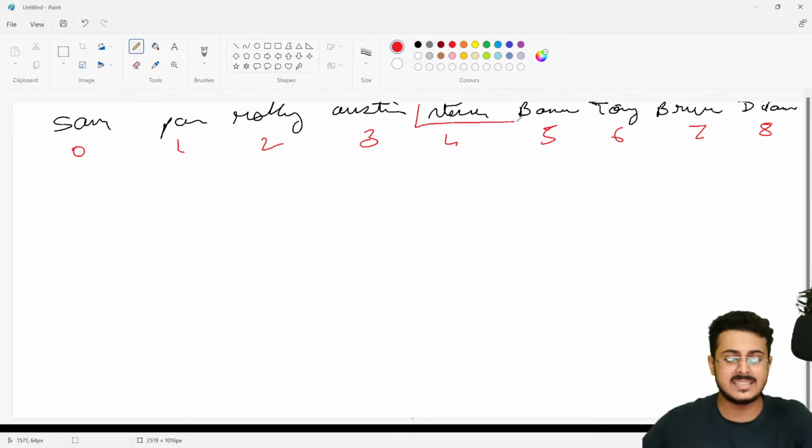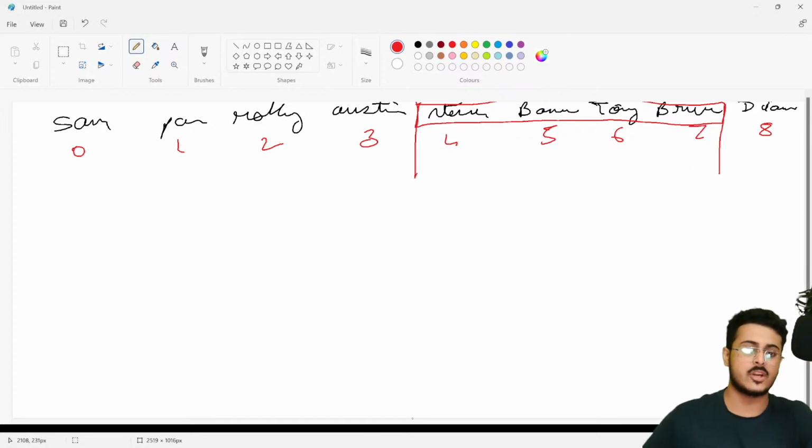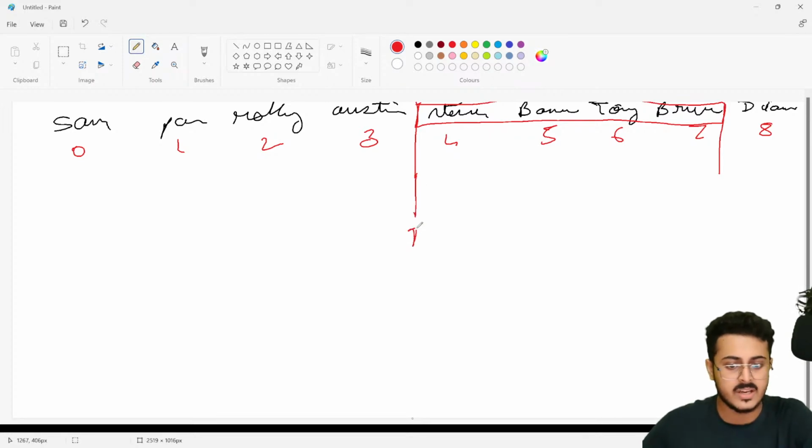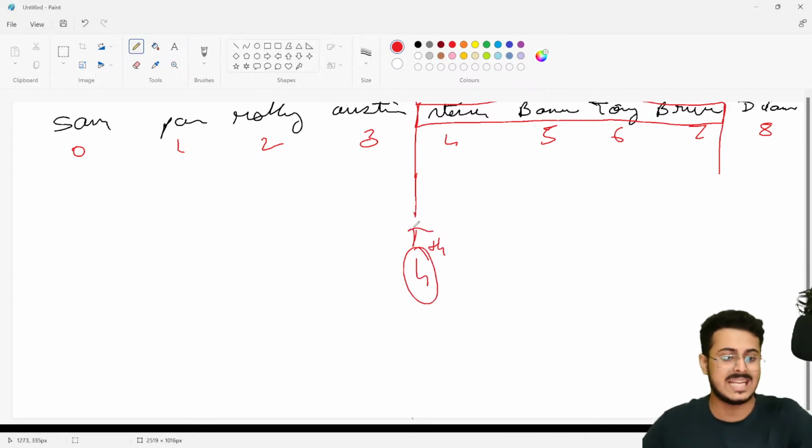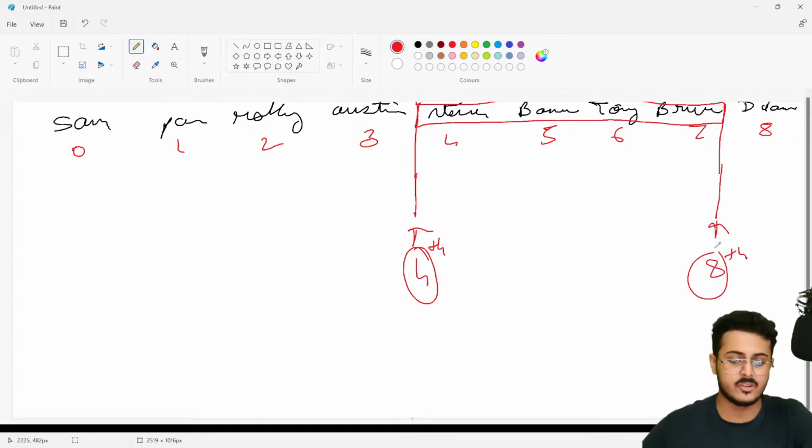Now I want to cut this entire piece of the list. I will have to make a cut right over here and a cut right over here as well. When you're making a cut, you're making a cut at the 4th position, the 4th index, and you're making the cut right over here at the 8th index. If this cut is referred to as the 4th, then this cut will be referred to as the 8th. Are you guys able to understand this?